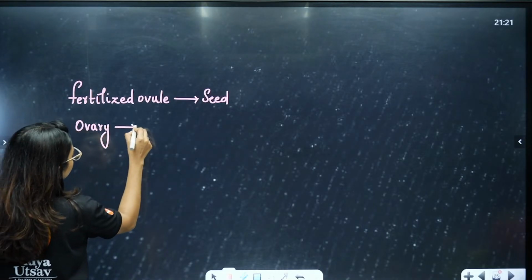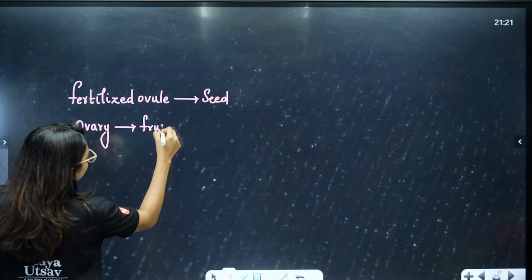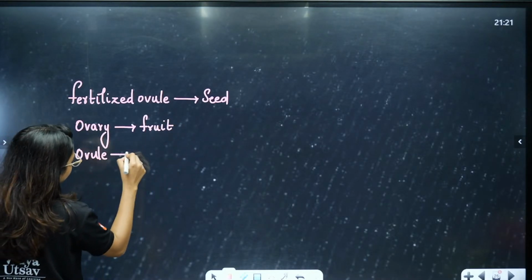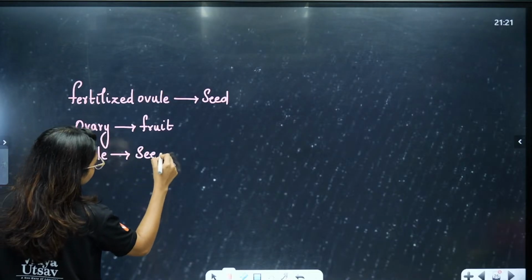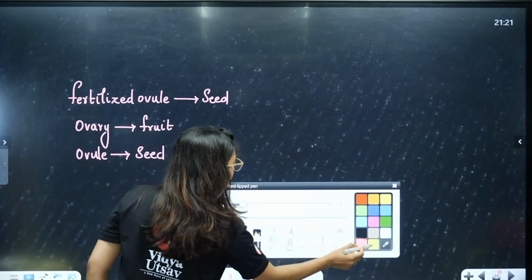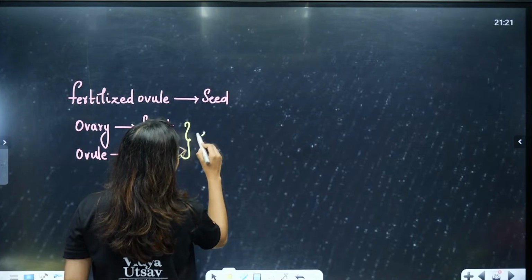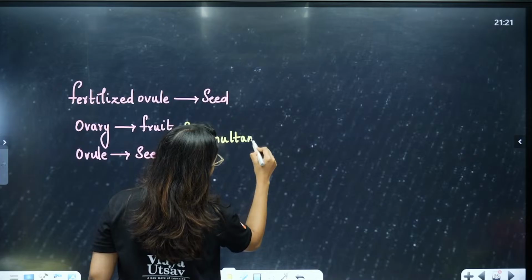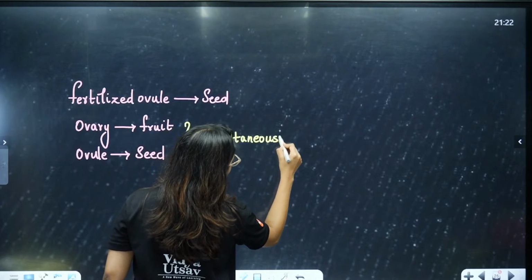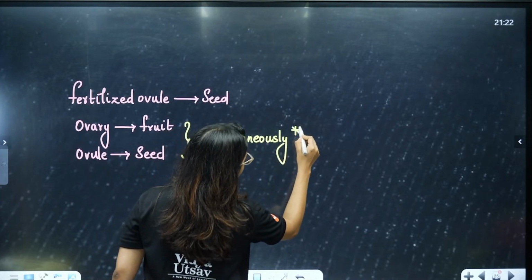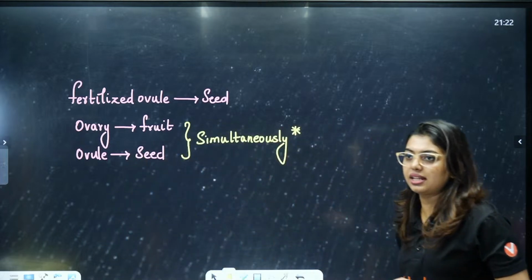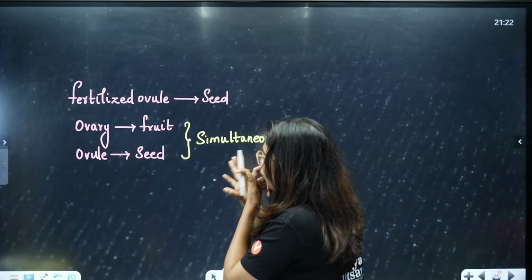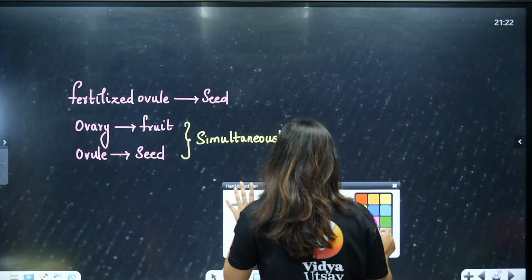Ovary to fruit and ovule to seed. This is important. Both will happen simultaneously. It's not like one after the other, one will wait and another will wait. No, ovary to fruit and ovule to seed will happen simultaneously.